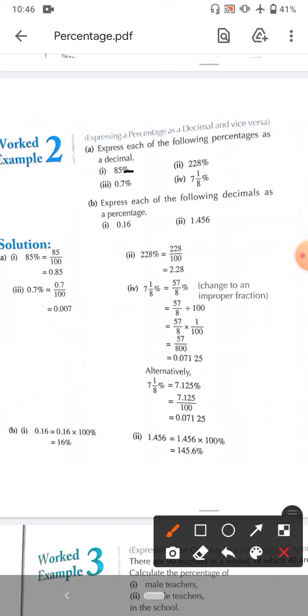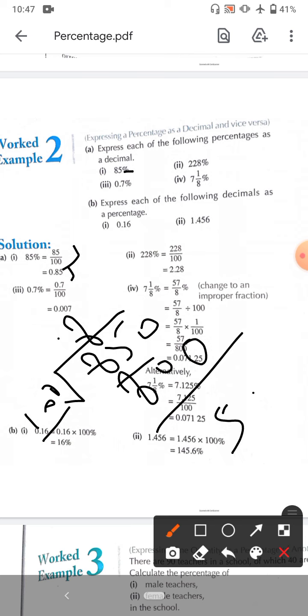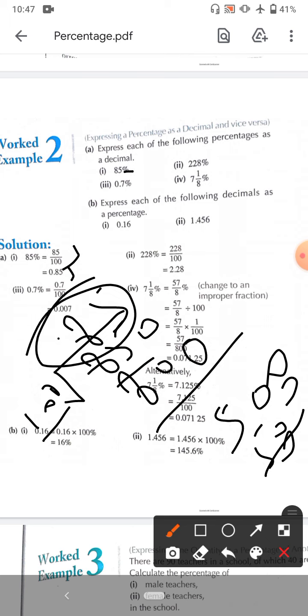85% means 85 by 100. So 85 by 100 gives us 0.85. It means place 85 in, 100 out. 100 is greater than 85, so take a point here and place 0. So 100 into 8 gives us 800. Remains 50. As the point is there, place 0. So 100 into 5, 500. So the division is complete. So it gives us 0.85.